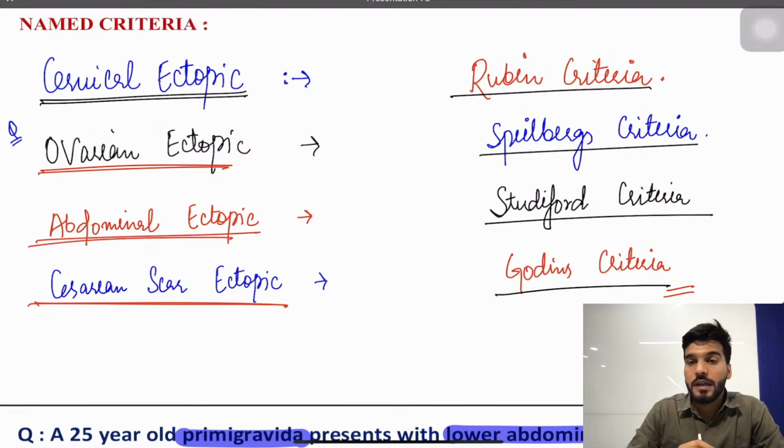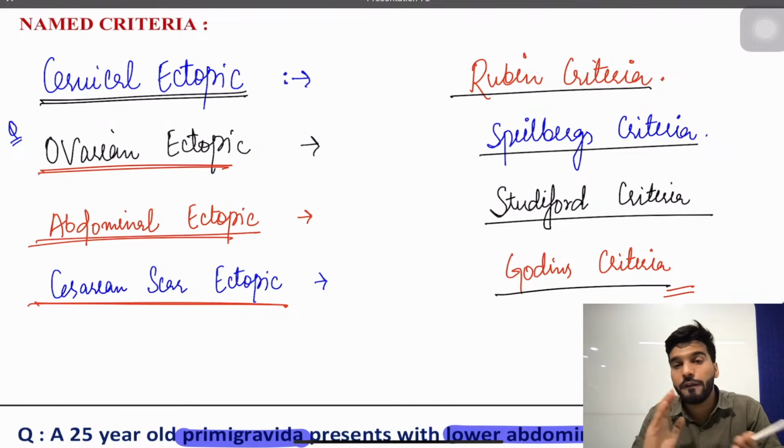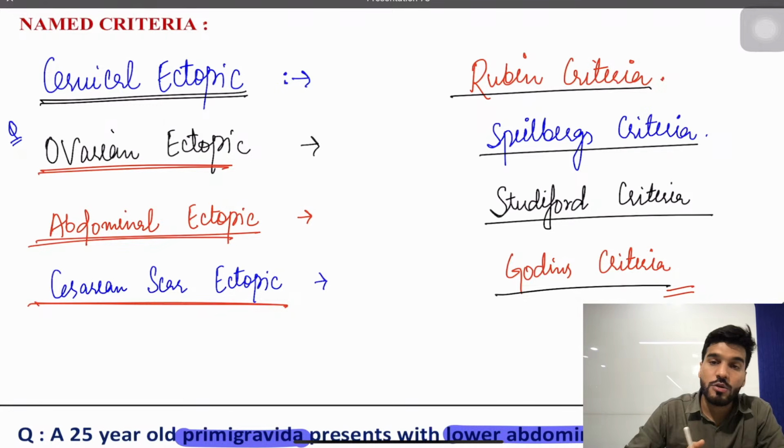If the investigations are inconclusive at 6 weeks, you go with the beta HCG levels, and if these beta HCG levels are doubling in 48 hours, this is a classical case of an intrauterine pregnancy. If it is increased by 33% after 2 days, it's a case of an ectopic pregnancy. If there is a fall by 50%, that's going to be a case of abortion.